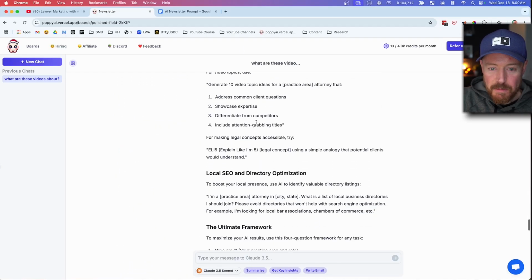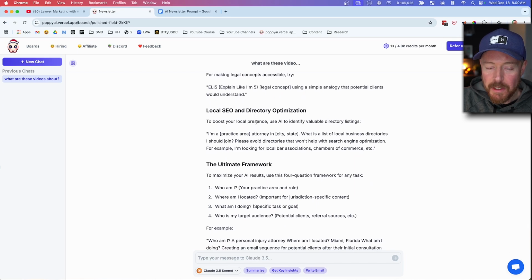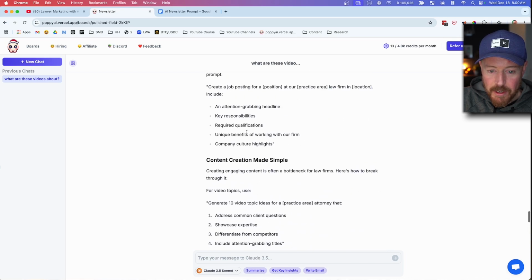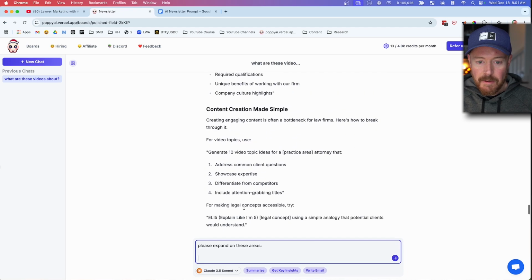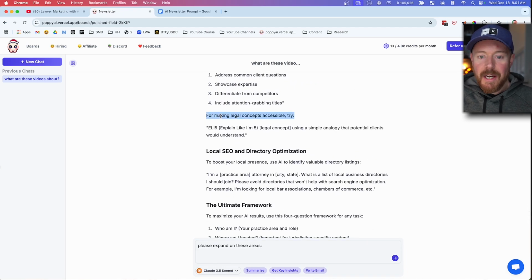Okay, so there's a couple places that I want to expand a little bit. I want them to give a little bit more information, right? So what I typically do is I'll say, please expand on these areas. Like right here, for making legal concepts accessible, what I'm saying is that most of the time lawyers talk like lawyers and they don't talk like human beings, right? They talk in this very high level and it's kind of hard for people to understand what they're talking about. Most people don't know what they're talking about.